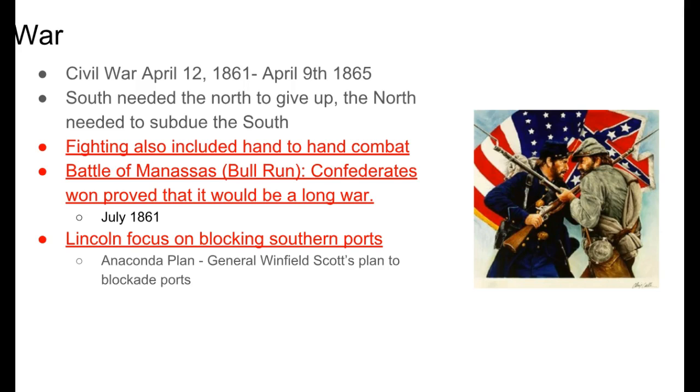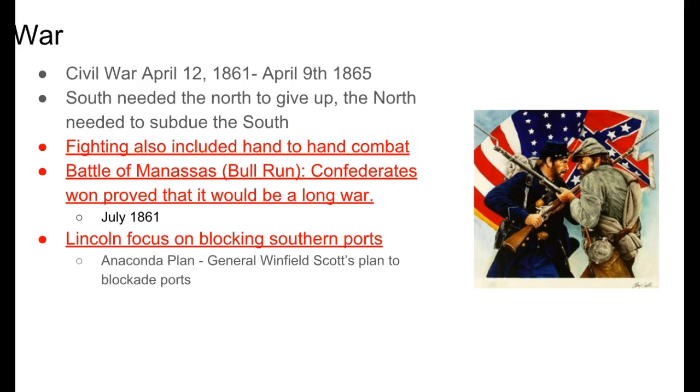The war began officially April 12th of 1861, and ended on April 9th of 1865. How the war was set up: the South needed the North to give up, and the North needed to subdue the South.